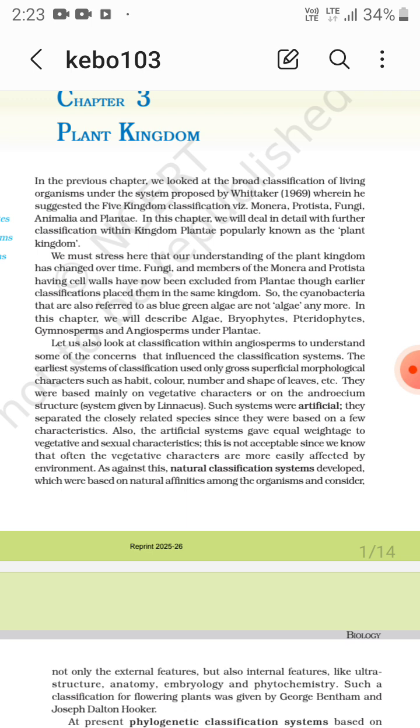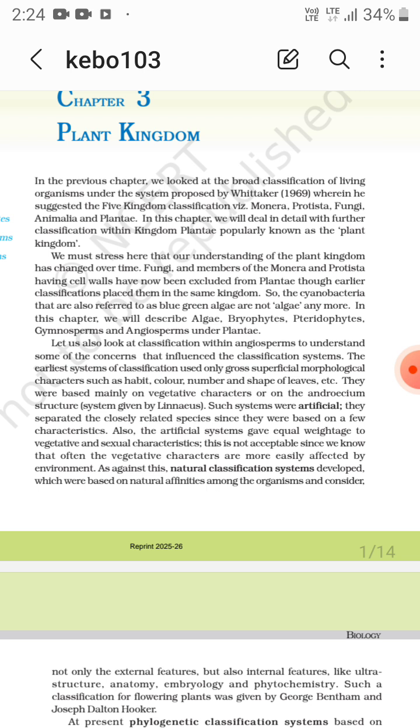The earliest systems of classification used only gross superficial morphological characters such as habit, color, number and shape of leaves, etc. They were based mainly on vegetative characters or the androecium structure, the system given by Linnaeus. Such systems were artificial. They separated the closely related species since they were based on a few characteristics. Also, the artificial system gave equal weightage to the vegetative and sexual characteristics.